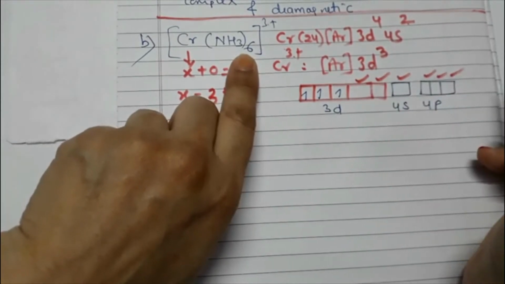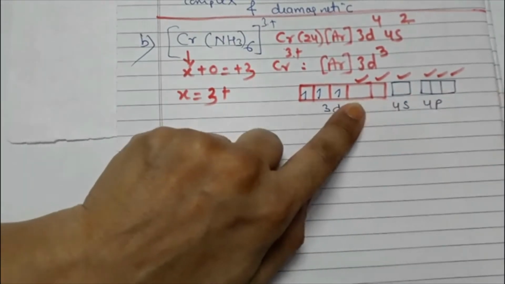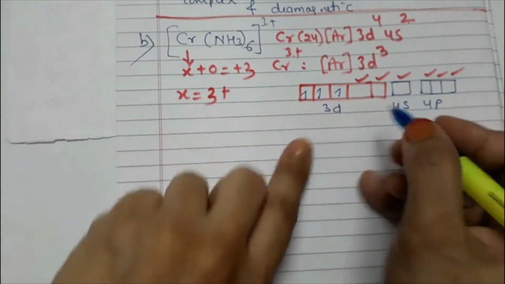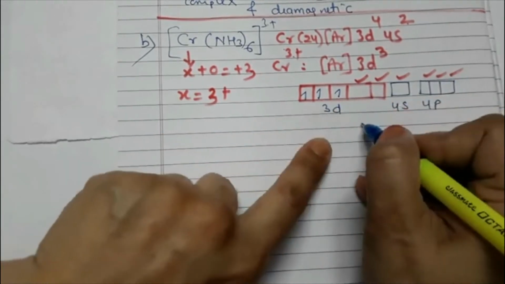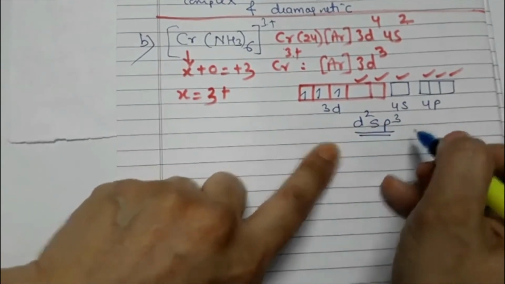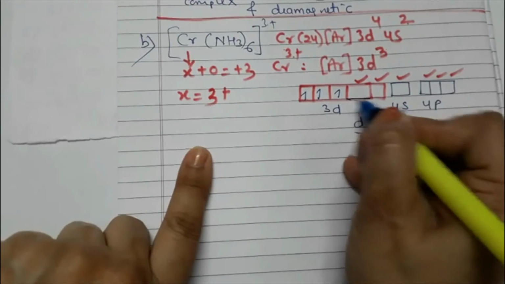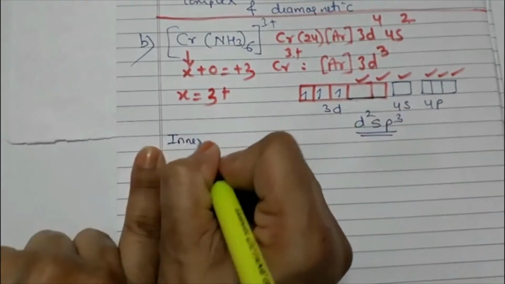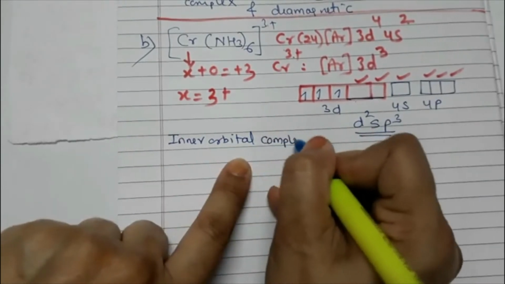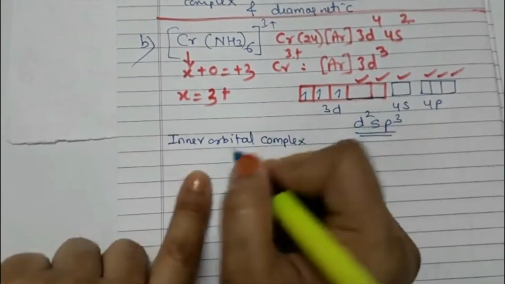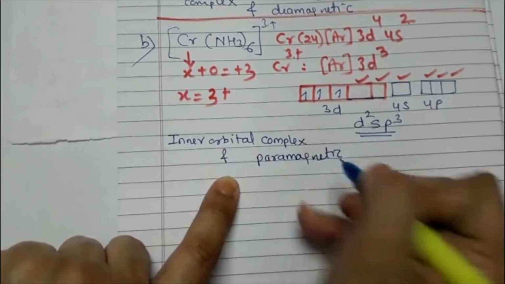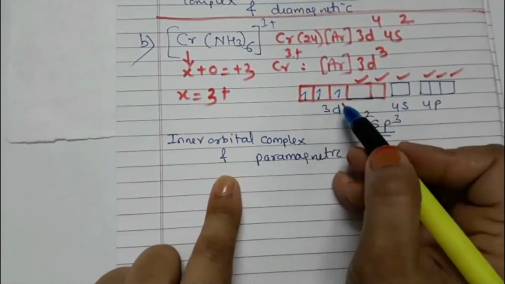Now in this case, students, the inner orbital is used, and hence we can say that d2sp3 hybridization will take place. The inner d orbitals are used, 1 and 2. So this is an inner orbital complex, and it is paramagnetic in nature. Why paramagnetic, students? Because there are unpaired electrons.